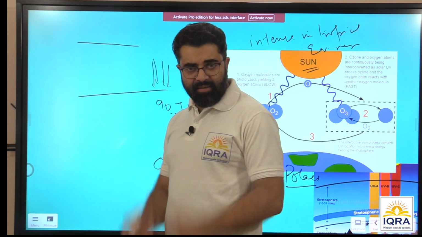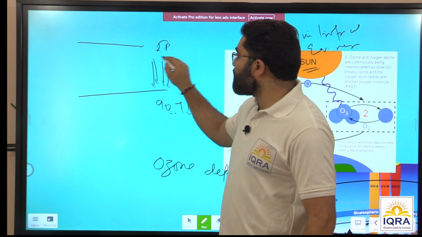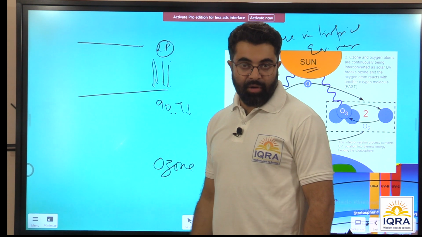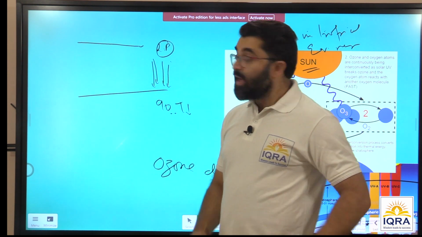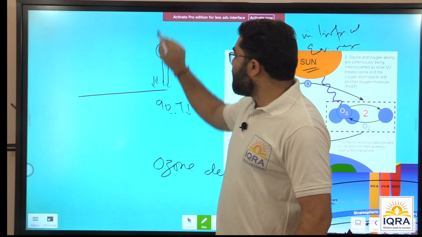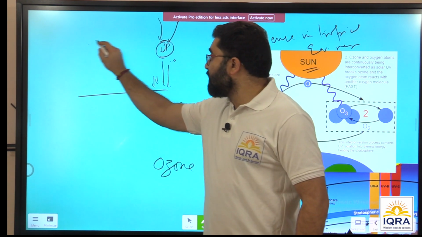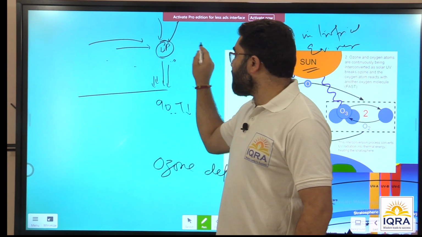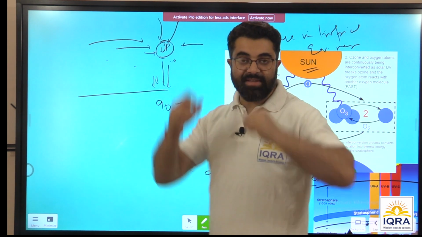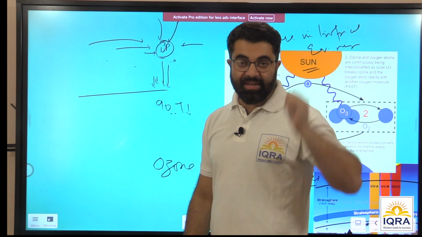Because it's very dense, it will sink, and therefore it forms a vacuum-like condition, a low pressure condition, in the upper part of the troposphere or lower stratosphere. Now because it creates this low pressure zone here, there is a huge amount of sinking of air from the stratosphere, and it also attracts air from different regions, including the tropical regions, in the tropopause, in the upper troposphere or lower stratosphere.